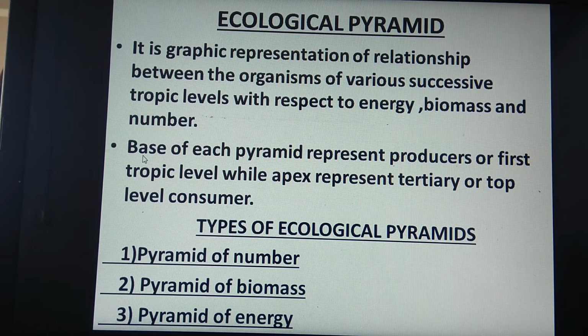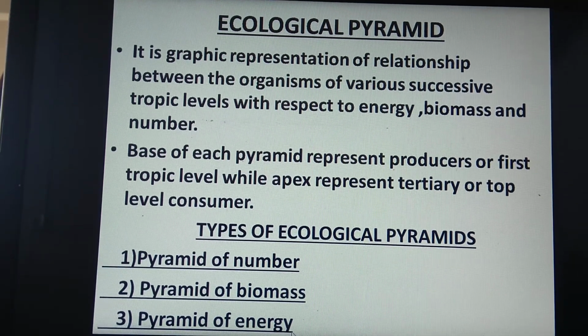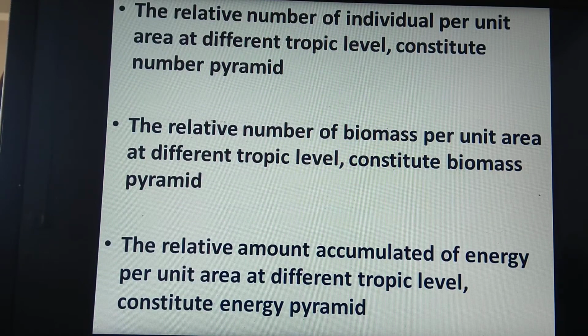Now, as explained before, the base of each pyramid represents producers or the first trophic level, while the apex represents the tertiary or top level consumer. We are going to study the types of ecological pyramids: pyramid of number, pyramid of biomass and pyramid of energy. Now see what the definitions are for all these three.